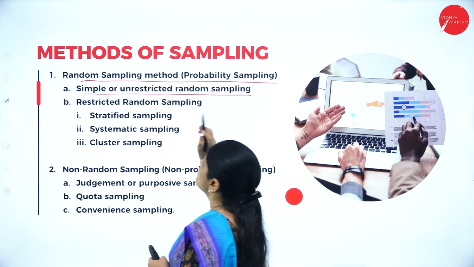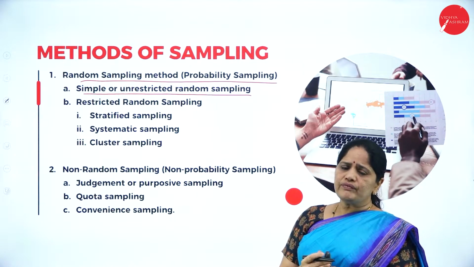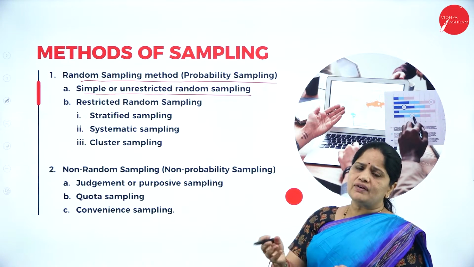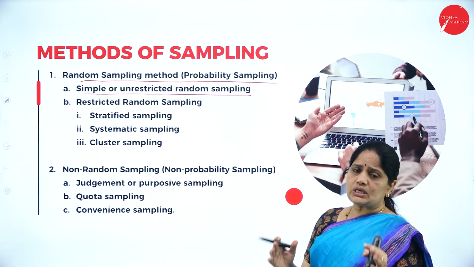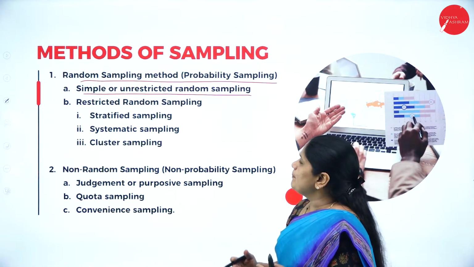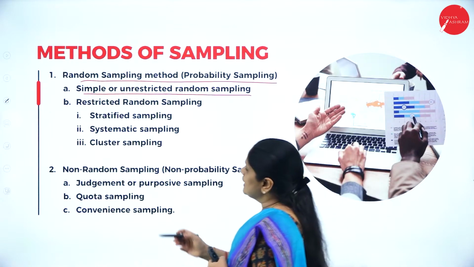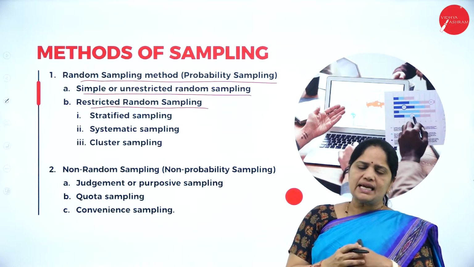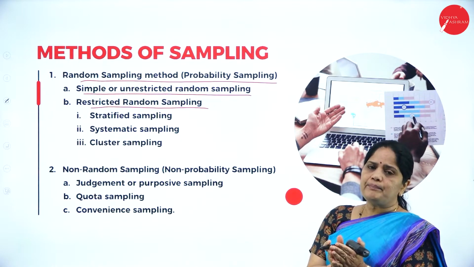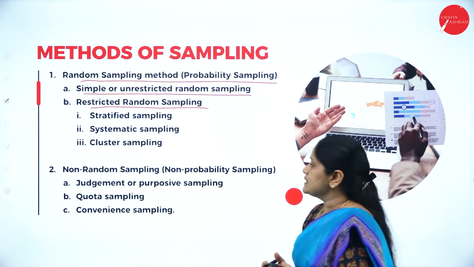First one is simple or unrestricted random sampling. You just pick up a handful of things for the sample. There is no systematic basis to collect the sample. So, just a simple or unrestricted way of collection. Then, the second one is restricted random sampling, in which you impose certain restrictions on the collection of samples.